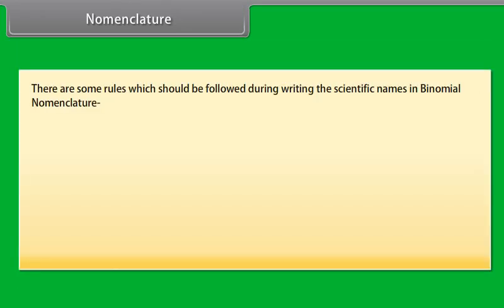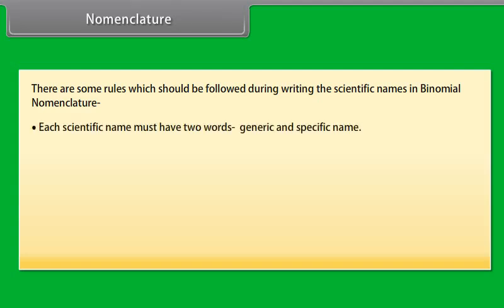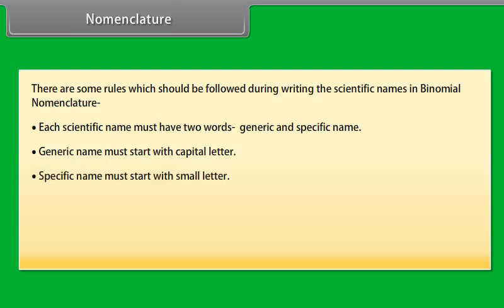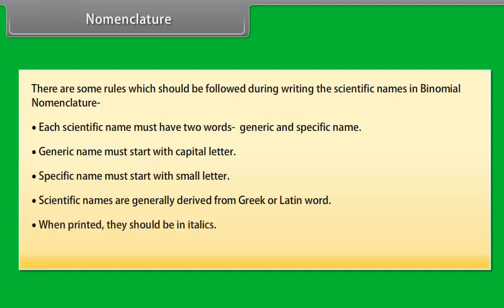There are some rules which should be followed while writing scientific names in binomial nomenclature. Each scientific name must have two words, the generic and the specific name. The generic name must start with a capital letter. The specific name must start with a small letter. Scientific names are generally derived from Greek or Latin words. When printed, they should be in italics. When handwritten or typed, they should be underlined.